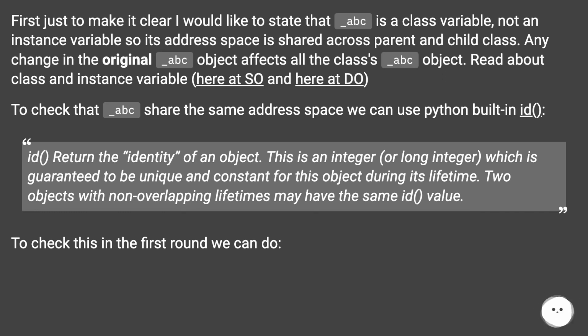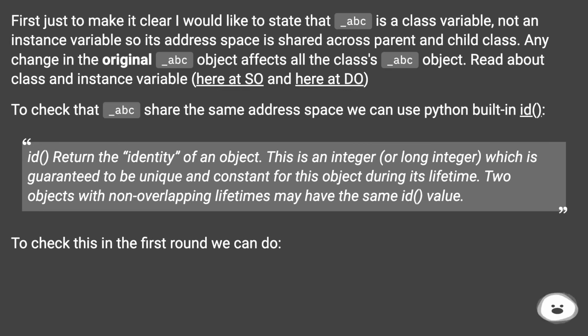To check that _abc shares the same address space, we can use Python's built-in id. id returns the identity of an object. This is an integer, or long integer, which is guaranteed to be unique and constant for this object during its lifetime. Two objects with non-overlapping lifetimes may have the same id value.